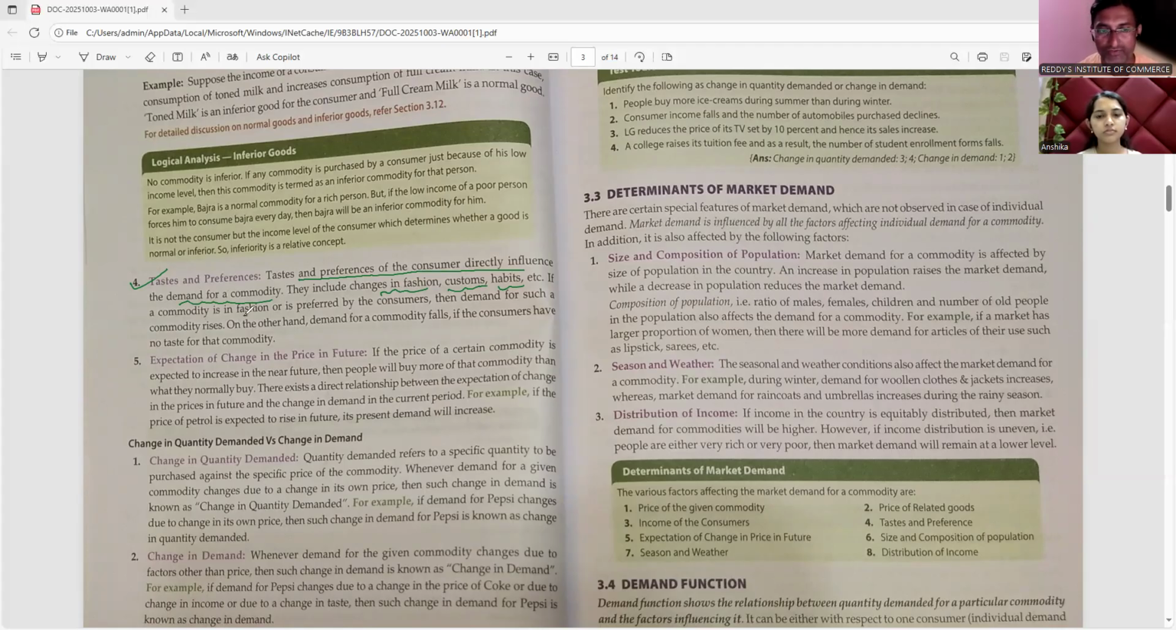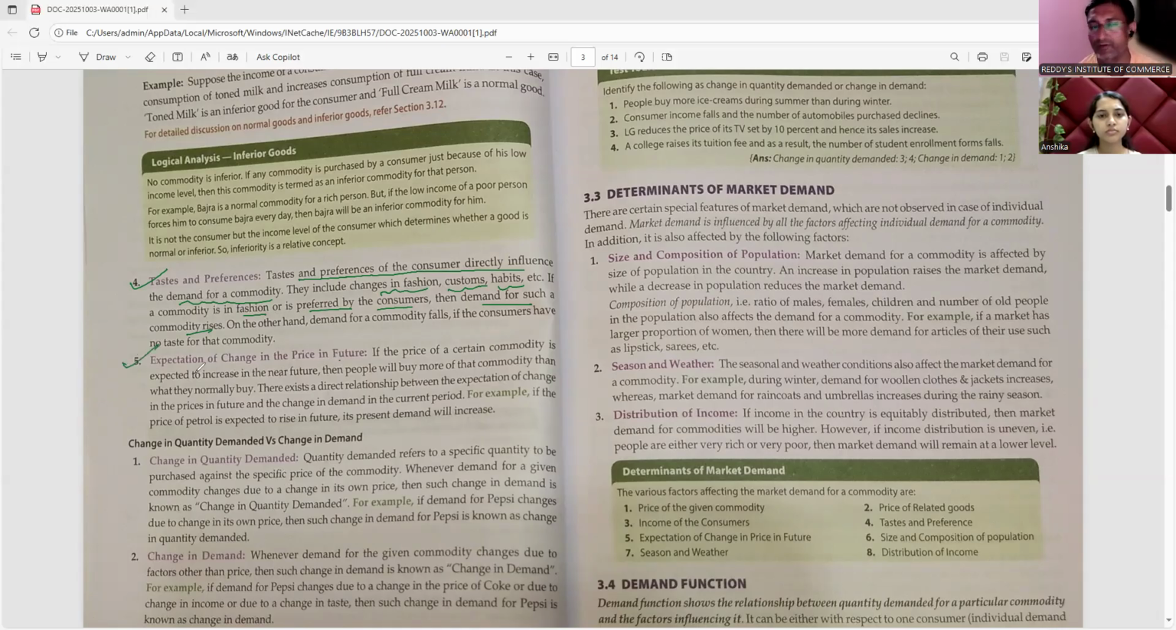If a commodity is in fashion or preferred by the consumers, then demand for such a commodity rises. Nowadays, the craze of wearing jeans is very high, and demand for jeans is increasing day by day. Because of fashion, because of preferences.